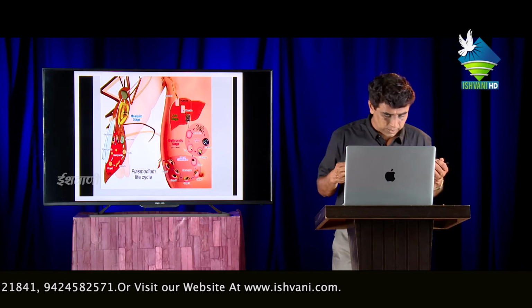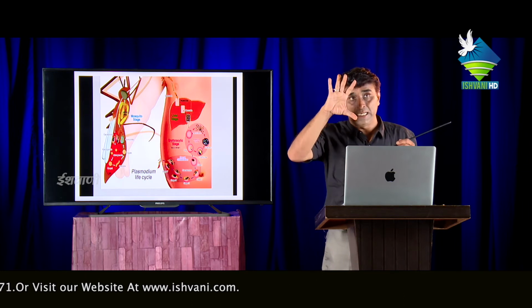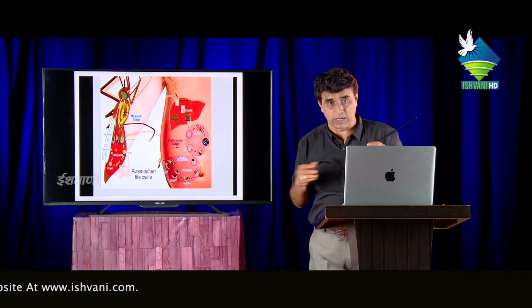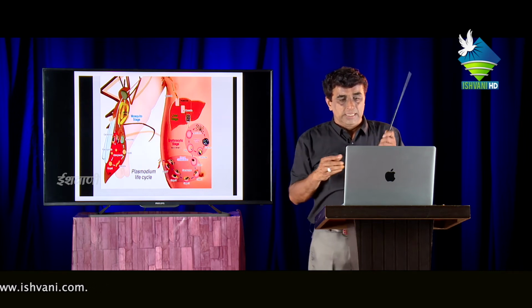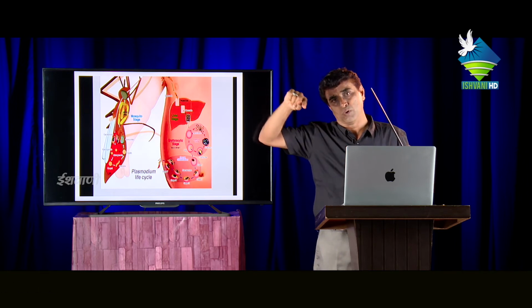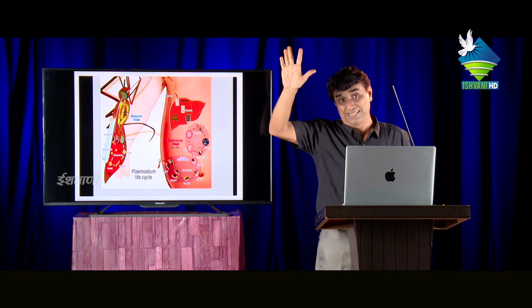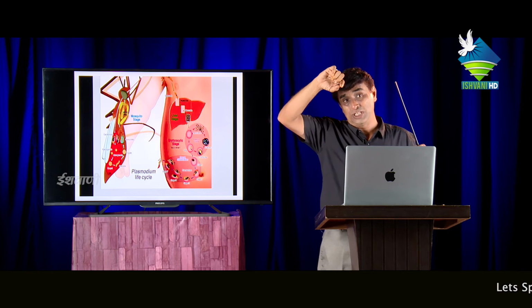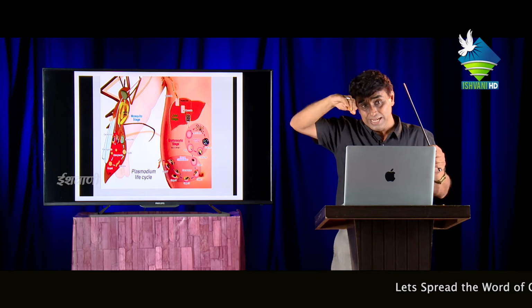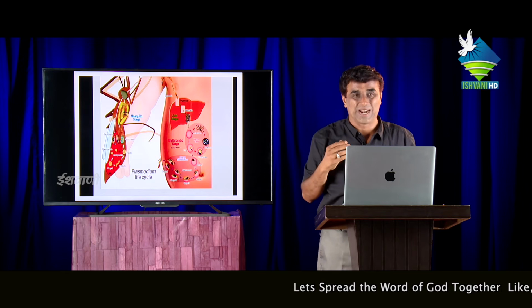The cell in the blood that is mainly infected or affected by the stages of the plasmodium is actually the RBC, the red blood corpuscles or red blood cells. These red blood cells are bound by the molecules of hemoglobin. Always they are bound. Actually, red blood cells are not red. They are pale yellowish in color, but they are permanently bound by the molecules of hemoglobin. They appear red, but they are not red. That's why the name red blood cells is given.